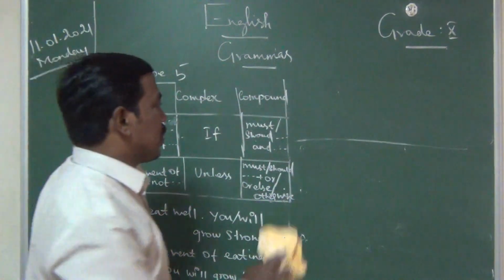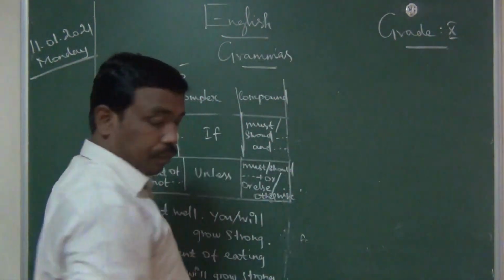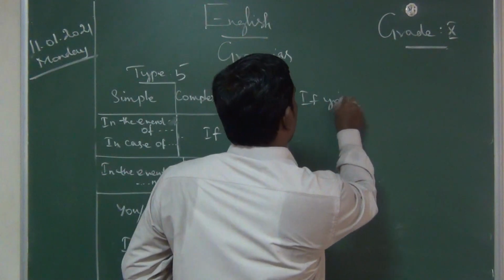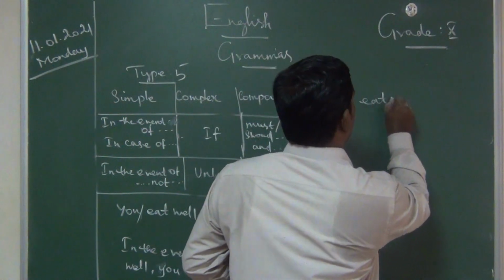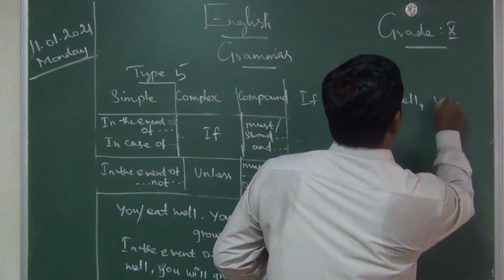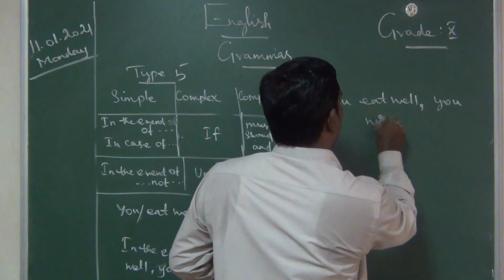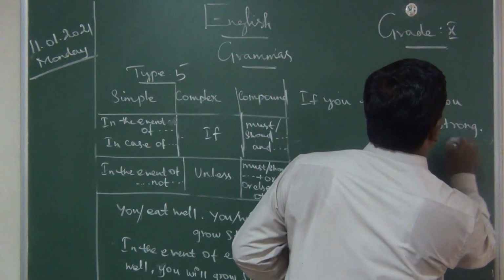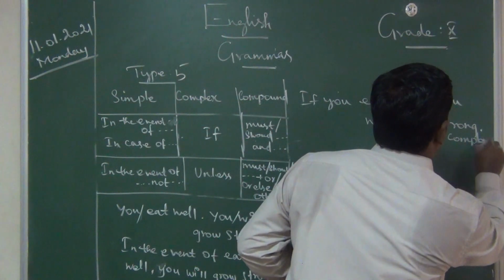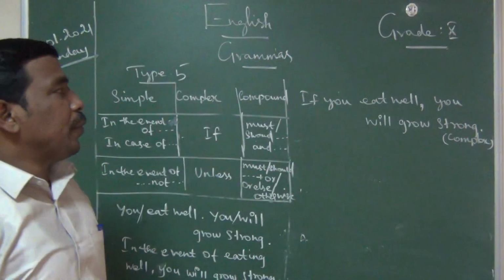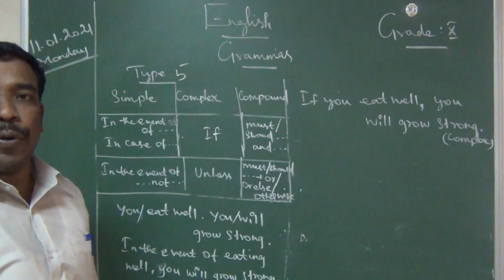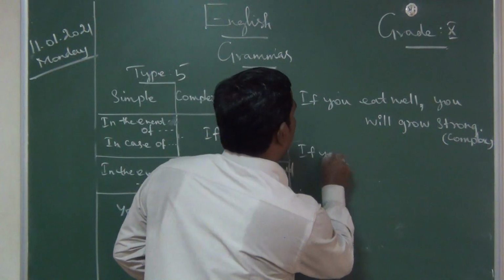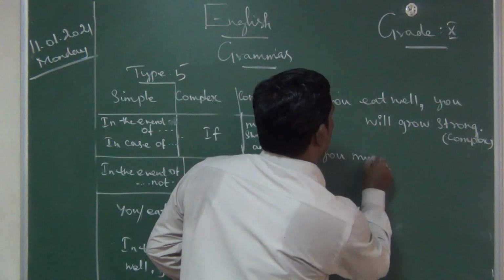The next one is what? Complex sentence. If you eat well, you will grow strong. This is complex. Next one is must.